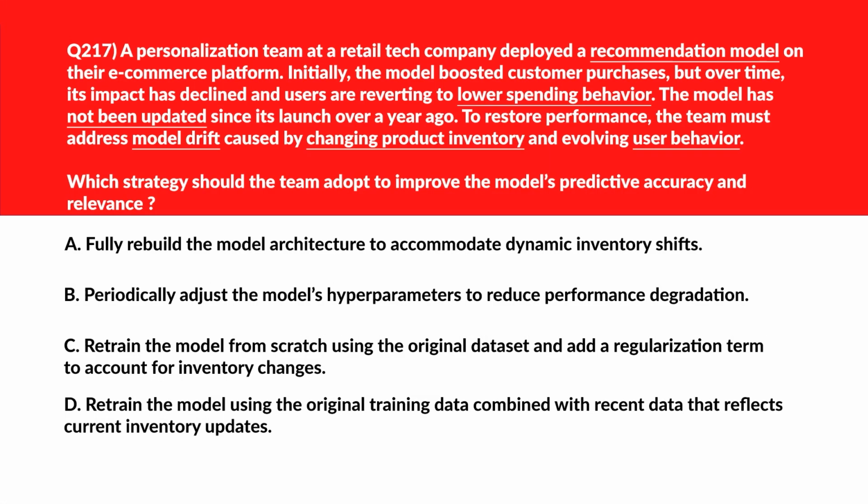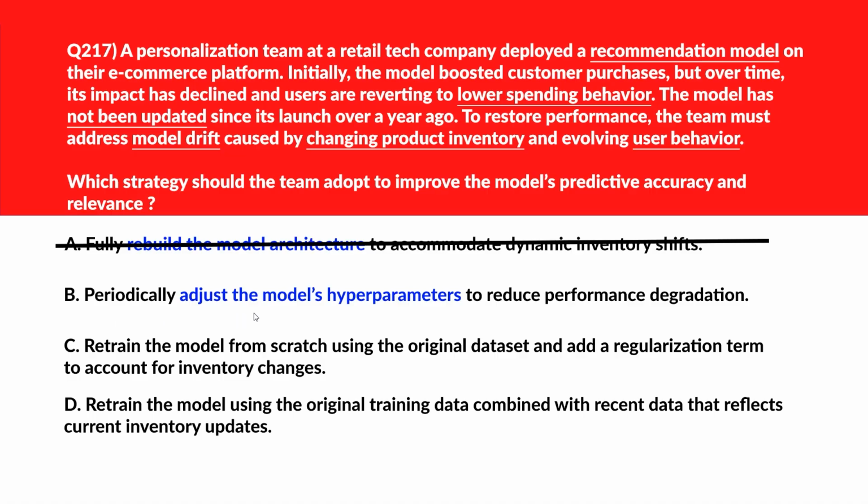Alright, now let's look at this question. This is all about strategy and model predictive accuracy. Option E says fully rebuild the model architecture to accommodate dynamic inventory shifts. Rebuilding the model architecture is unnecessary unless concept drift invalidates the original model structure. Incorrect. Let's move to option B.